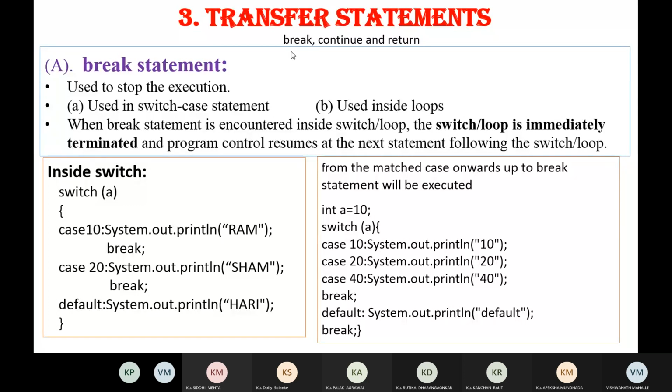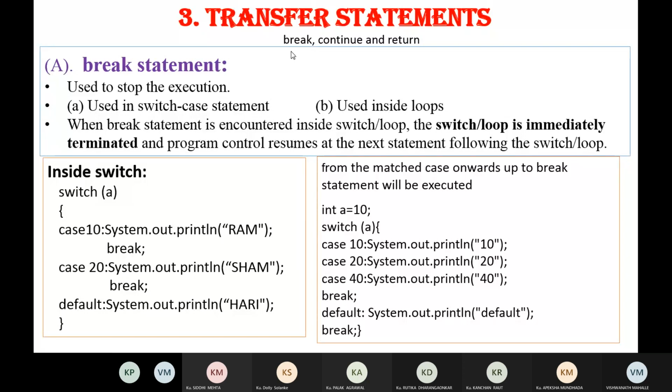When this break statement is encountered, it is immediately terminated and program control resumes. So when a break statement is encountered inside the loop, your control will go outside of that loop, or outside of the switch.